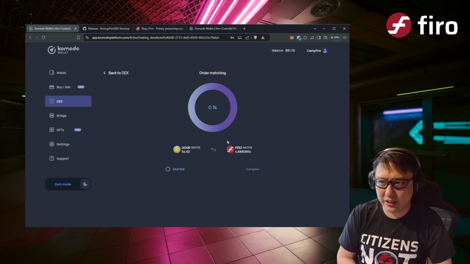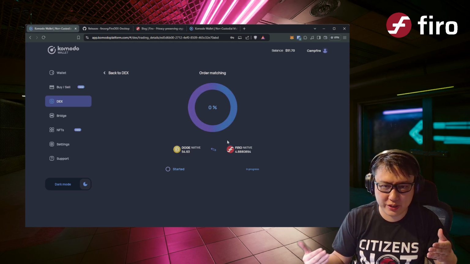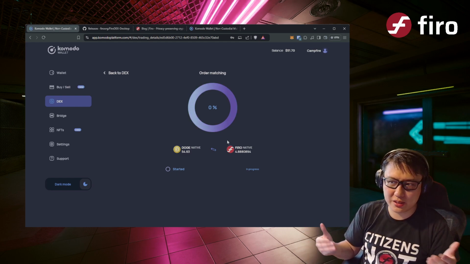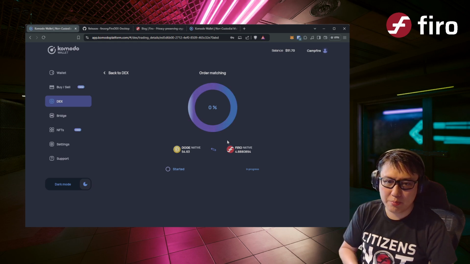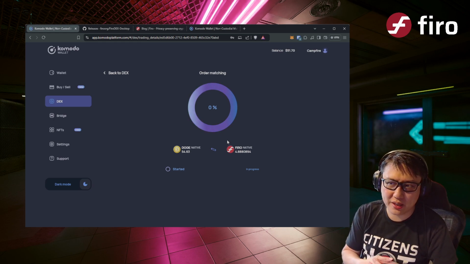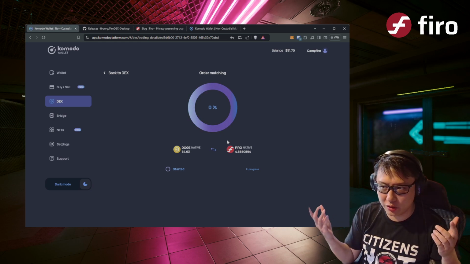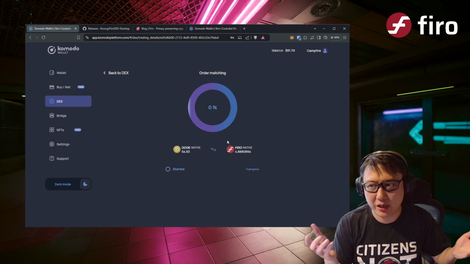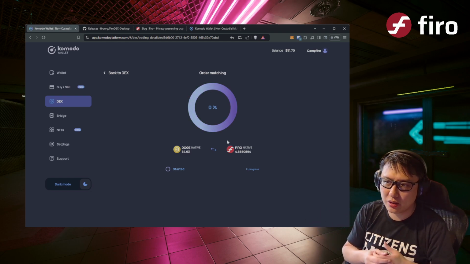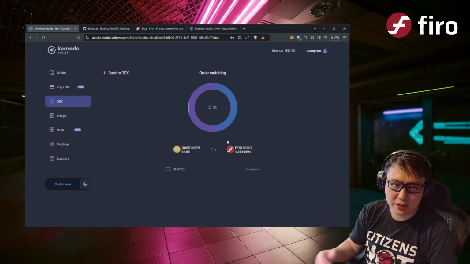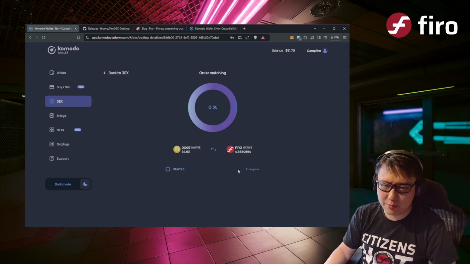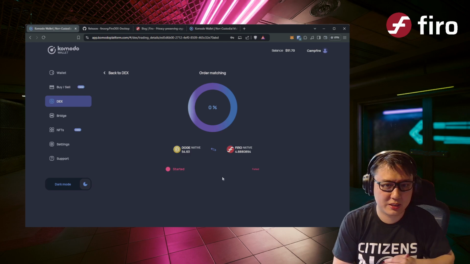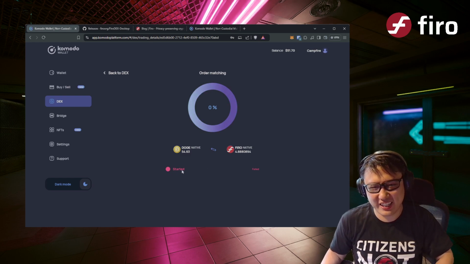Now obviously I would recommend just using FiroDex instead, just because I think it's more stable. But this is a really cool way, and it gives you a sneak preview of swapping Firo directly within your browser without any sort of separate app. This is a little bit buggy. It takes a bit of time, but it works. But yeah, you can take a look. Just as I said, it works.